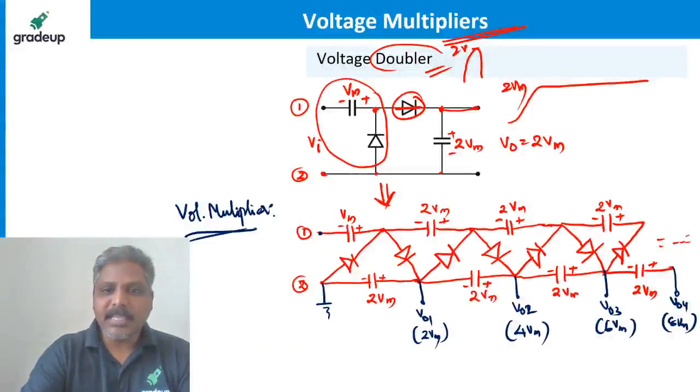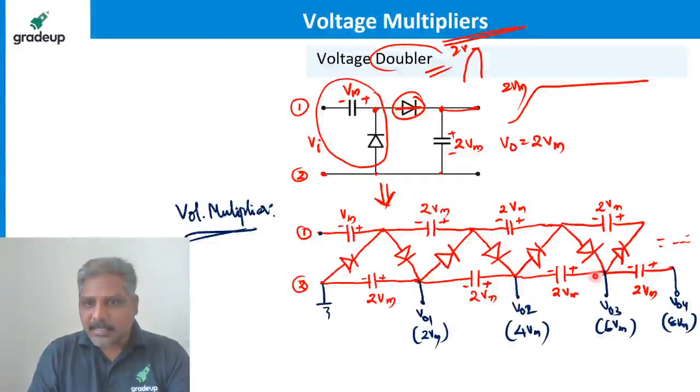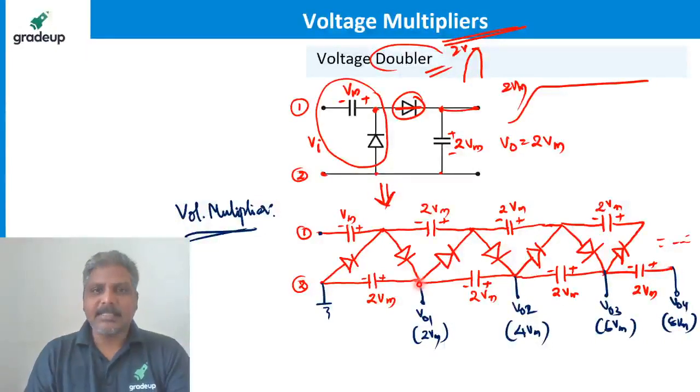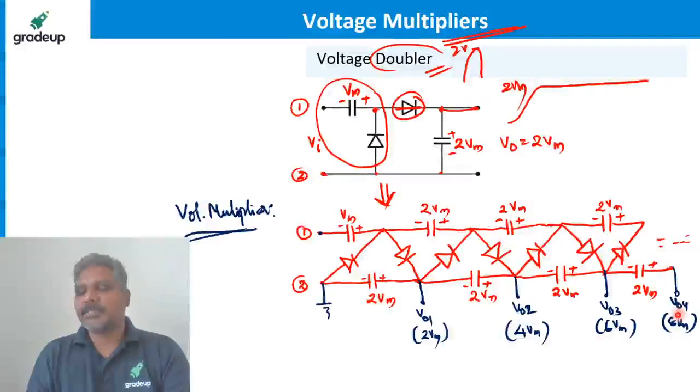So this is how you can take even multiples of the output. If you take the output here, it is a doubler, like what we have taken here. If you take the output here, it is a quadrupler. Here, it is 6 times. If we take the output here, 8 times.